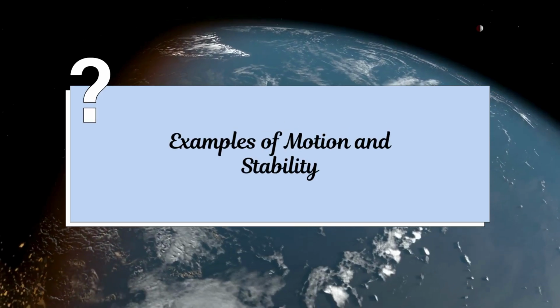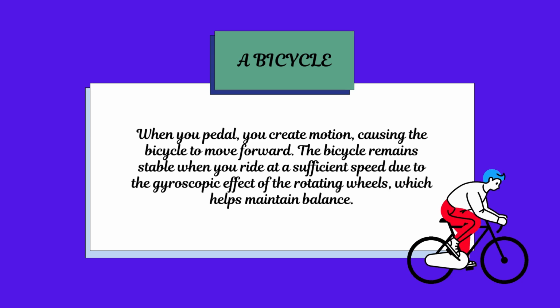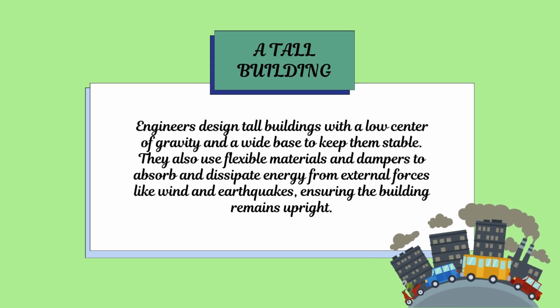Examples of motion and stability: a bicycle. When you pedal, you create motion, causing the bicycle to move forward. The bicycle remains stable when you ride at a sufficient speed due to the gyroscopic effect of the rotating wheels, which helps maintain balance. A tall building.